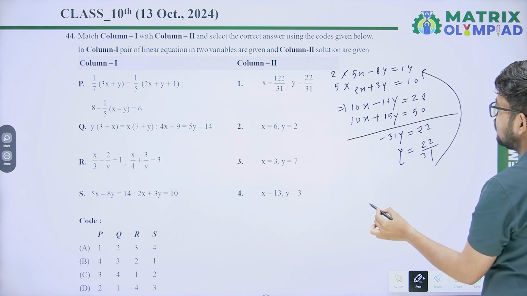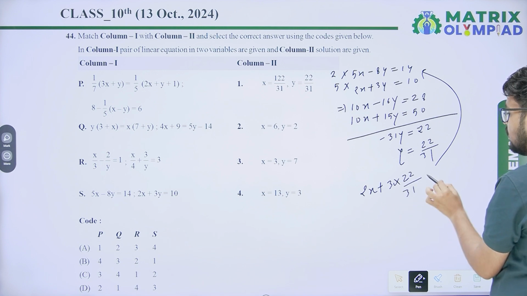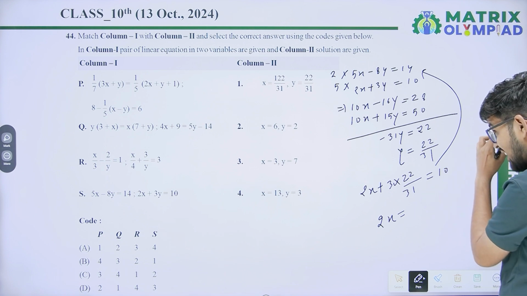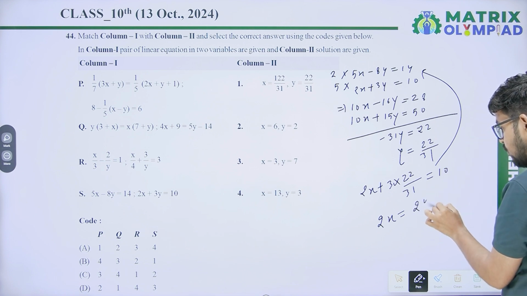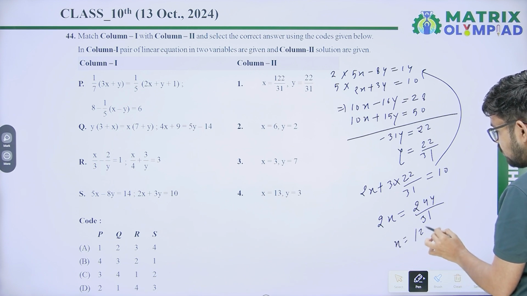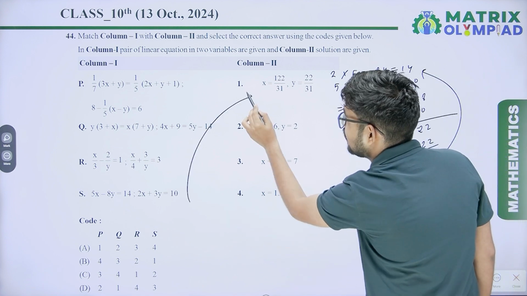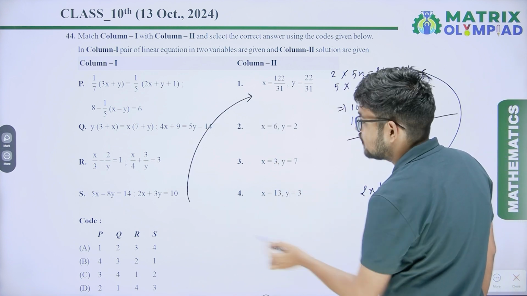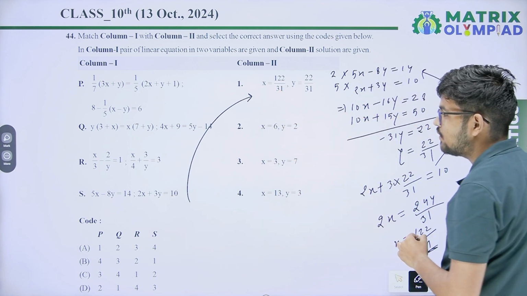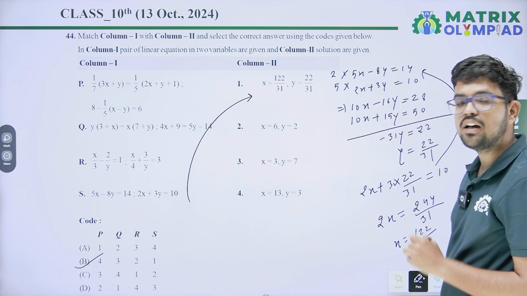Put in this equation: 2x plus 3 into 22 upon 31 equals 10. After simplification you will get 2x equals 244 upon 31, so x equals 122 upon 31. So the solution of S is x equals 122 upon 31, y equals 22 upon 31. So the correct answer is 4, 3, 2, 1. Option B will be the correct answer.